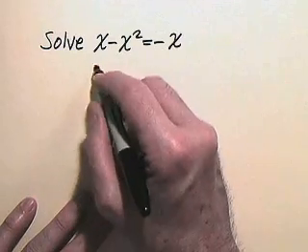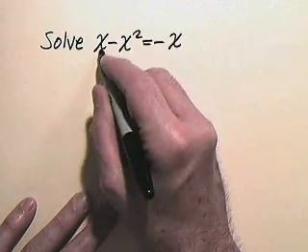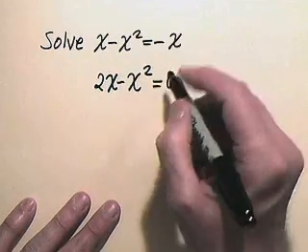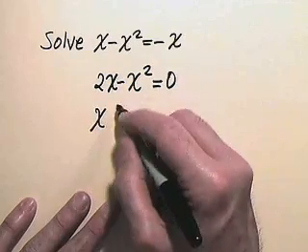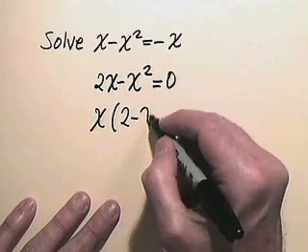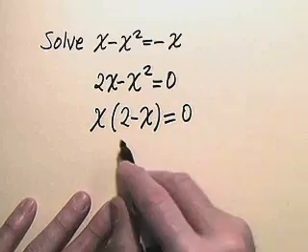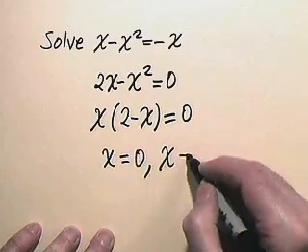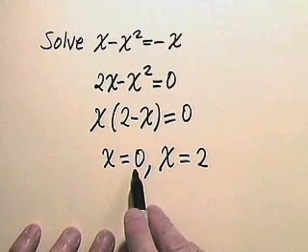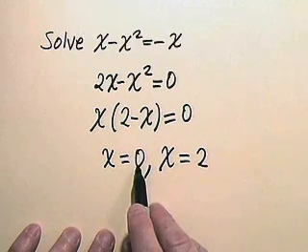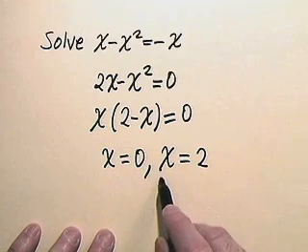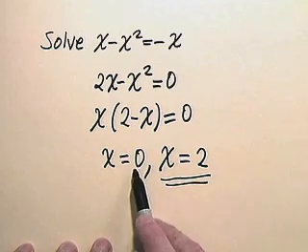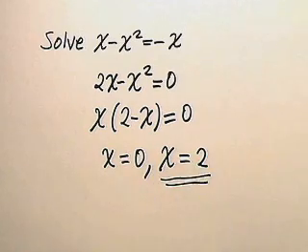The negative x becomes a positive x over here, so positive x and x is 2x minus x squared equals 0. So factor out an x. We have x times the quantity 2 minus x equals 0, and we see the two solutions are x equals 0 and x equals 2. We already realized that the curves cross at x equals 0, so it's the x equals 2 that we're really interested in. And so that means our limits of integration are from 0 to 2.